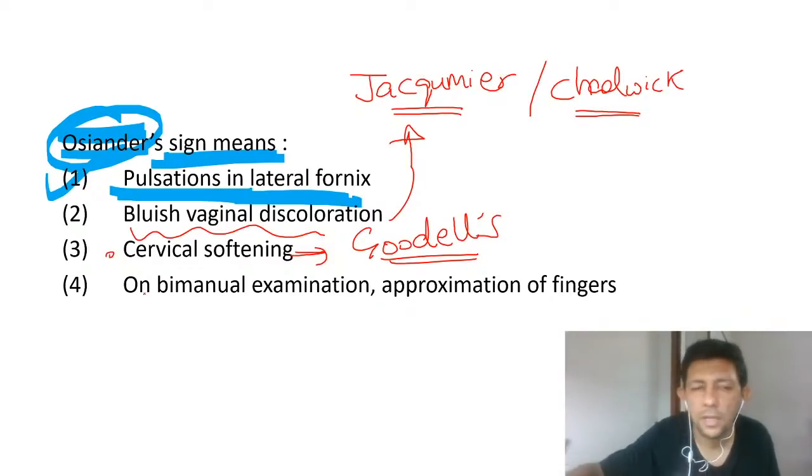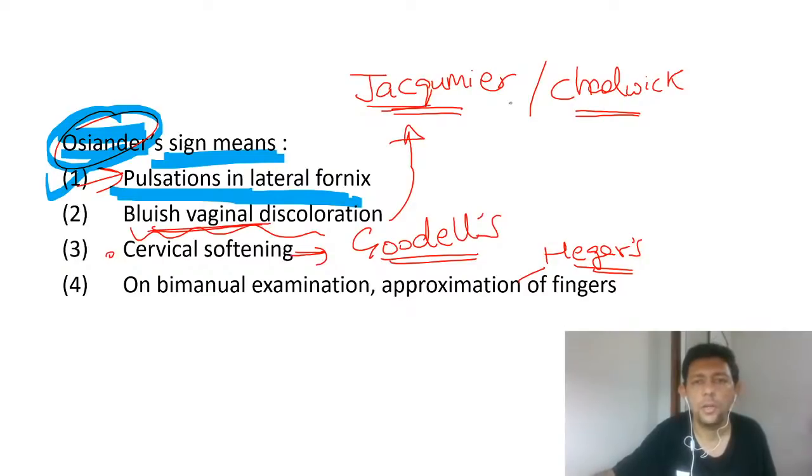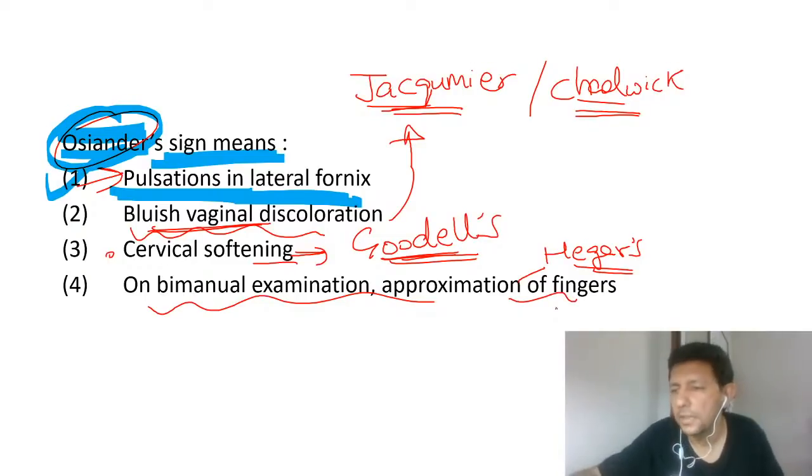And on bimanual examination, approximation of the fingers, this is the Hegar sign. So I repeat, option number 1 is the answer: pulsation in the lateral fornix, that is Osiander sign. Option number 2, Jacquemier or Chadwick sign. Option number 3, cervical softening, Goodell sign. And bimanual examination, approximation of fingers, that is your Hegar sign. Okay, now please pay attention.